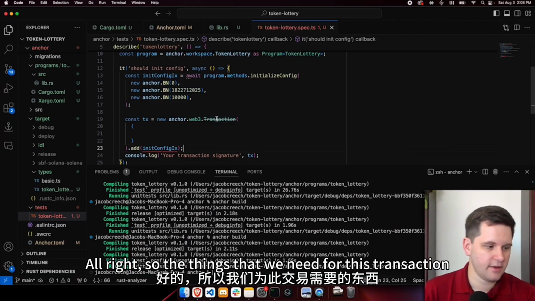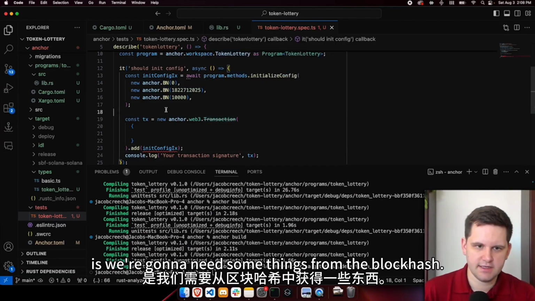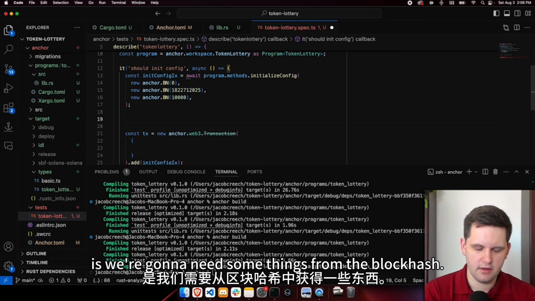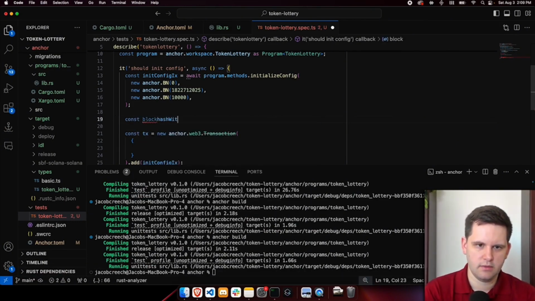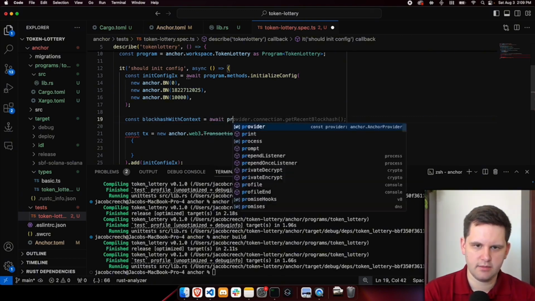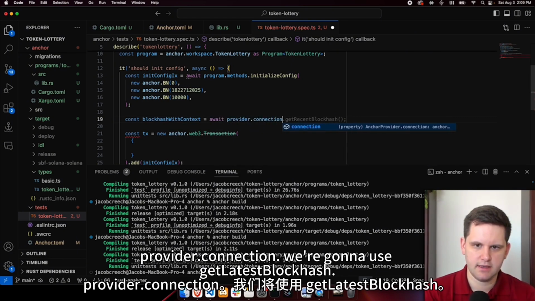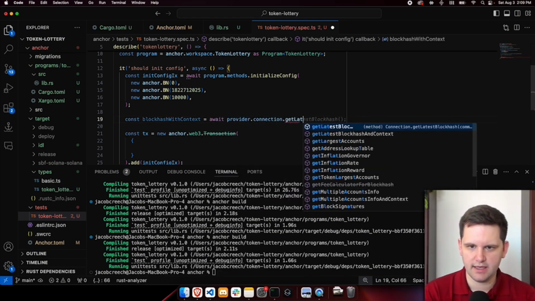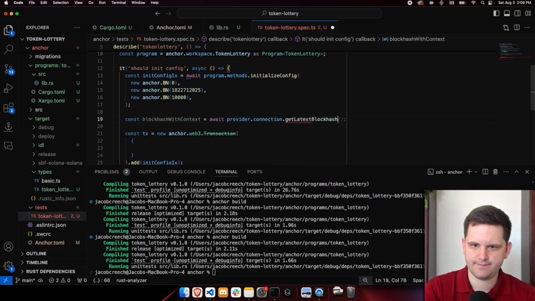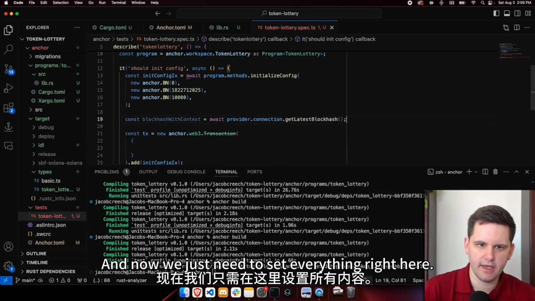All right, so the things that we need for this transaction, we're going to need some things from the block hash. So we'll do a blockhashWithContext equals await provider.connection.getLatestBlockhash. There we go. And now we just need to set everything right here.